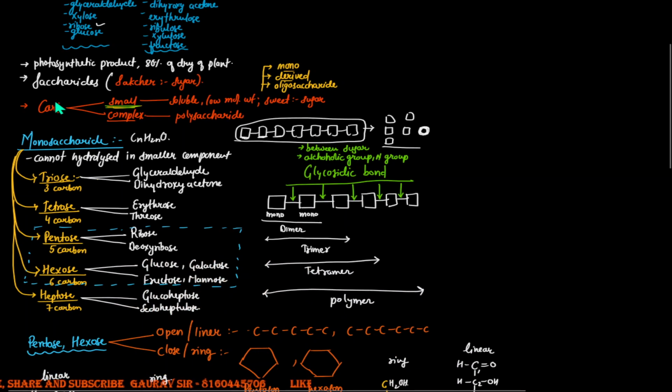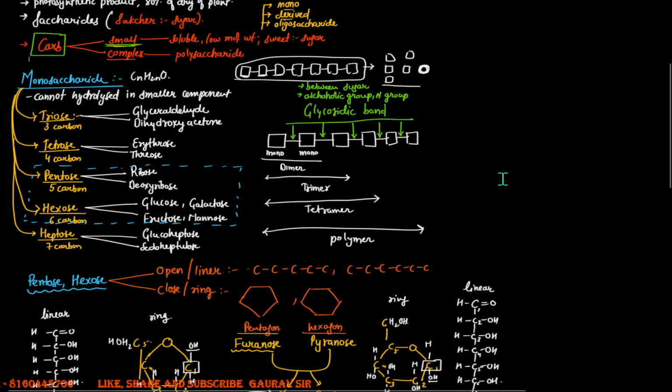Then we considered that carbohydrates can be divided into two classes, smaller and complex. The smaller ones are soluble, have a low molecular weight, and because they are sweet in nature, they're also referred to as sugars. The complex ones are formed when these smaller sugars condense and bind with one another. The product is called polysaccharides. But in this video, the major emphasis was laid on the monosaccharides.